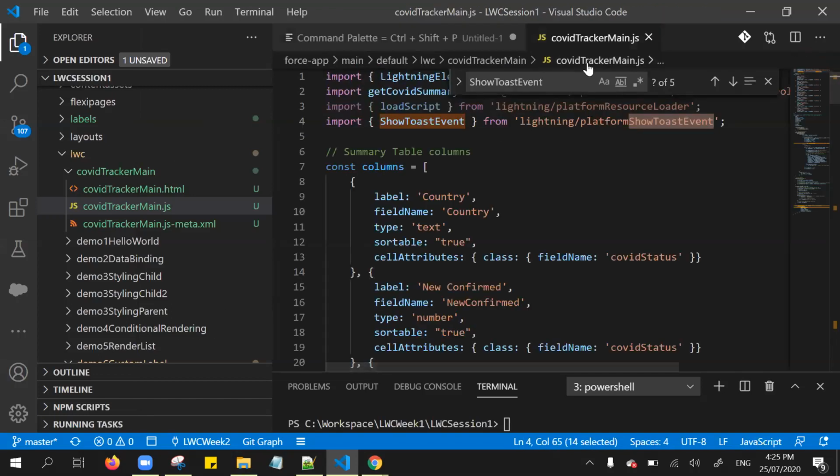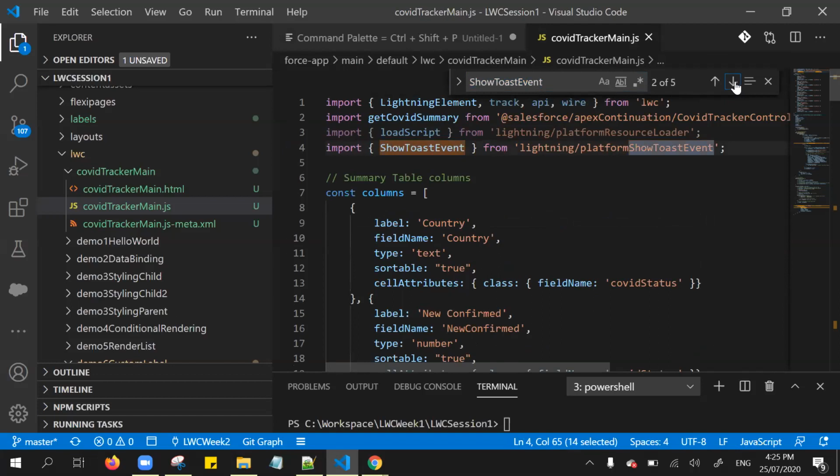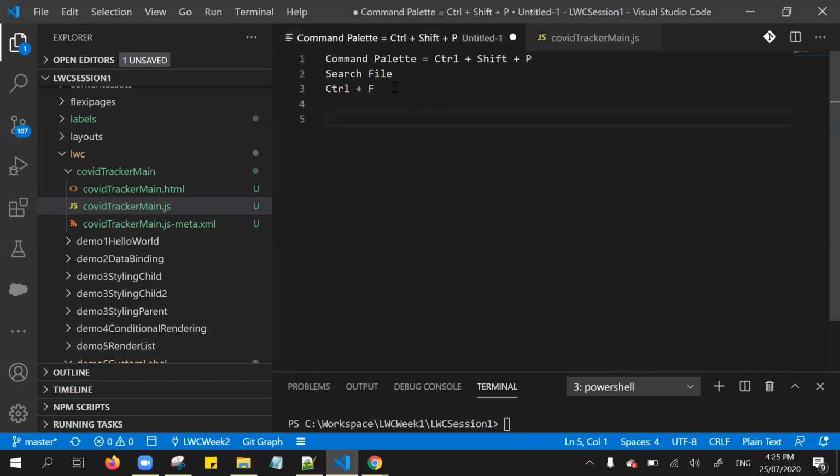I'm opening this particular JavaScript and clicking that show toast event and clicking Control F, it's automatically populated, and we can use the up arrow and down arrow to identify what are the places it's referred. It's a single file, right?